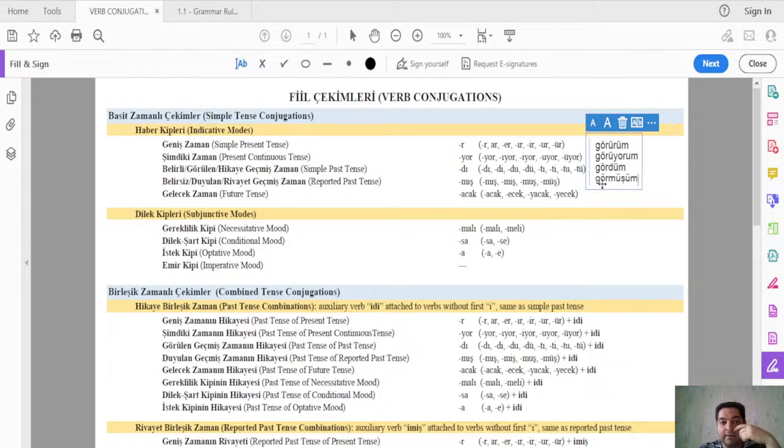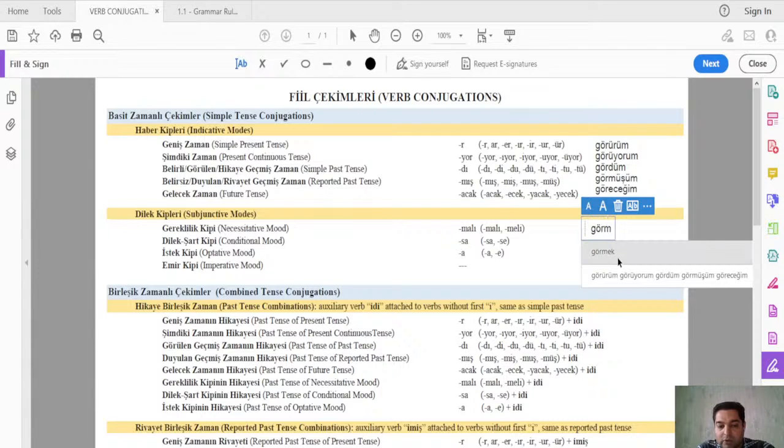And last one, for the future tense, it will be göreceğim. So that's basically how we made the tenses for the verb görmek. Let's now add the moods.